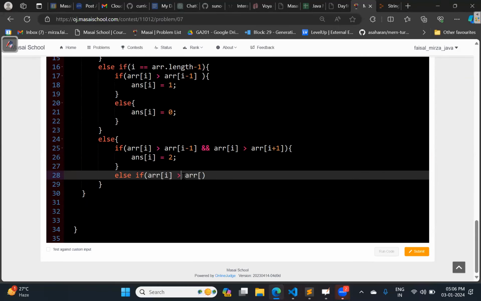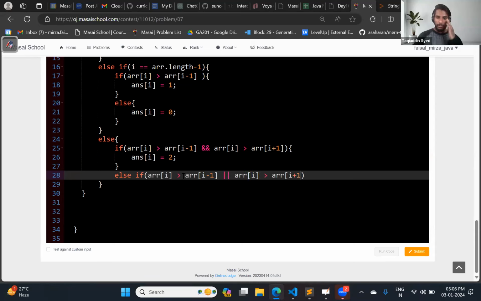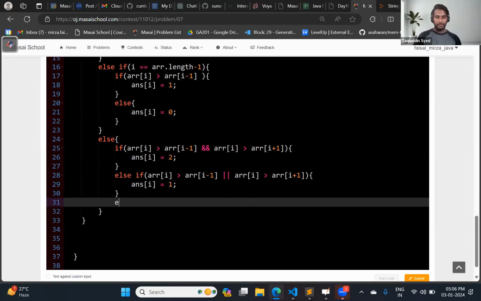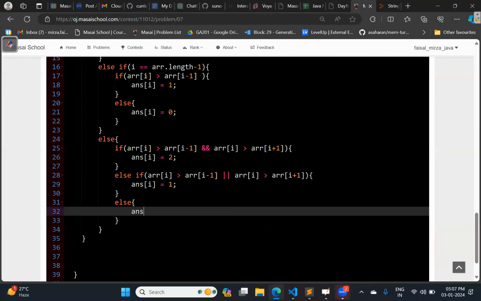So if the current building is greater than the left building or the right building, then it will get 1 point. Answer of I will be equal to 1 point. Else only one condition is left: answer of I equals 0 points.